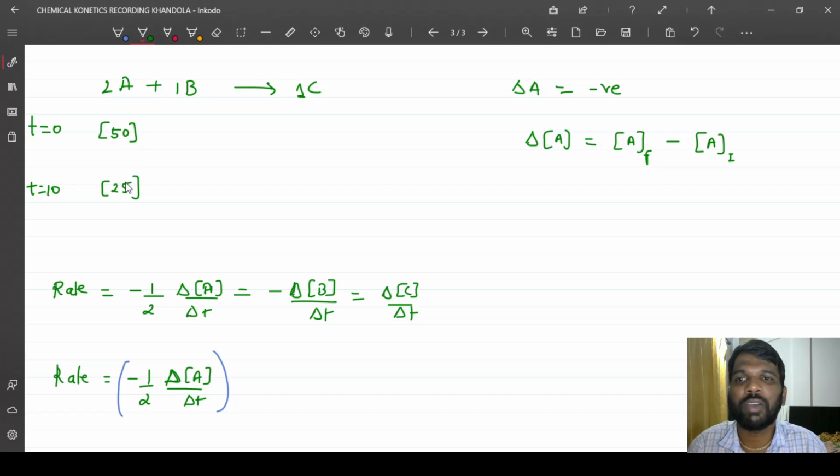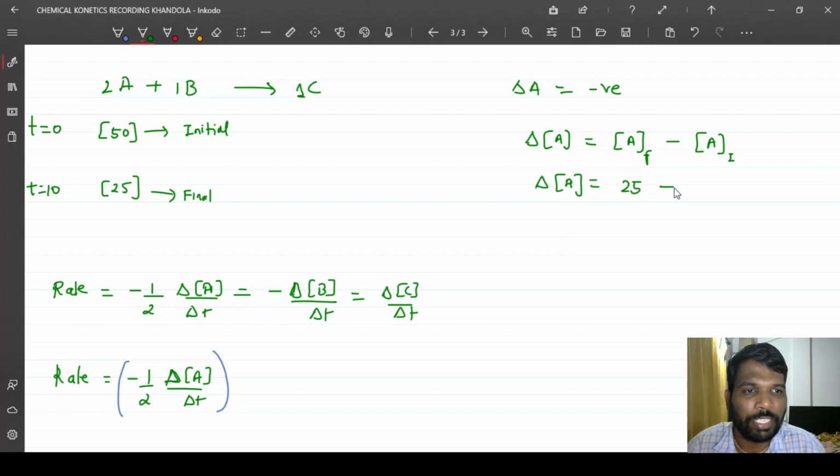There is a decrease in the concentration of A. This is my final concentration after 10 minutes, and this was my initial concentration. So for the change in concentration, final was 25 and initial is 50, so my answer is coming minus 25.